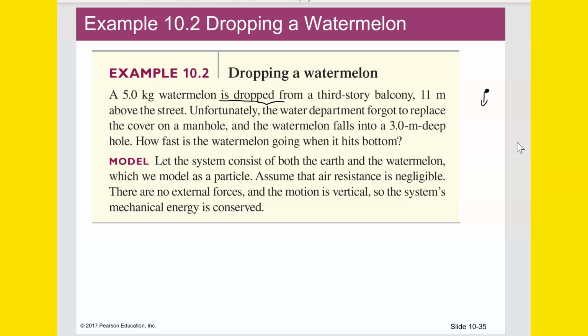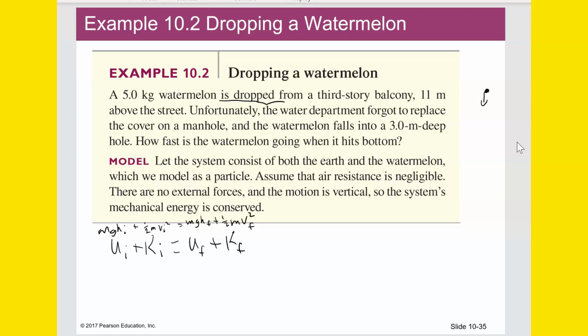So we're going to say Ui plus Ki equals Uf plus Kf. So potential energy is mgh. So this is mgh plus 1/2 mvi squared equals mghf plus 1/2 mvf squared.